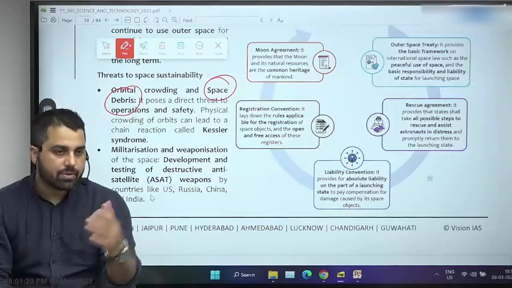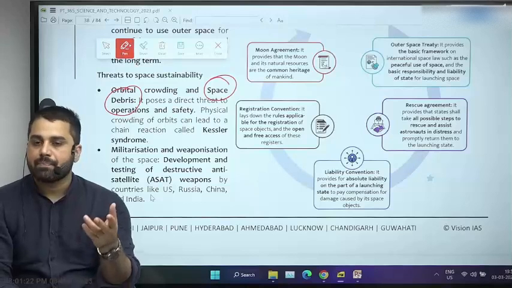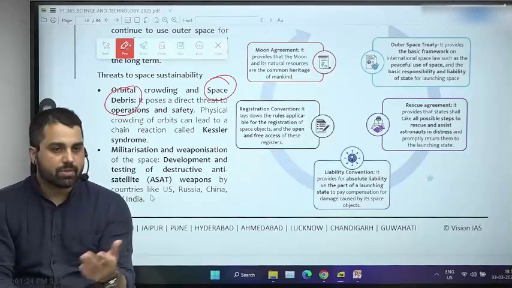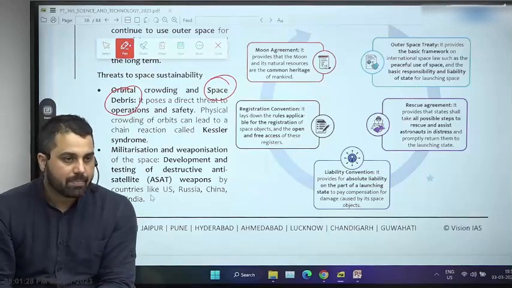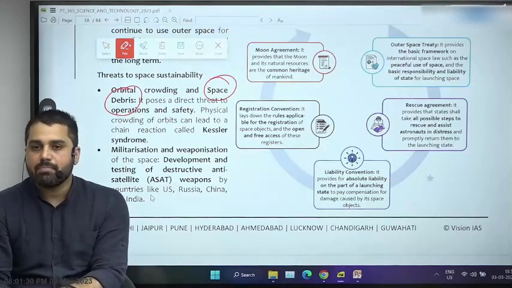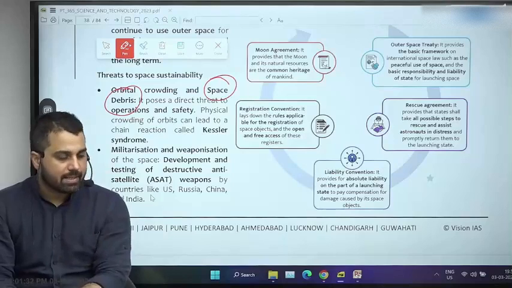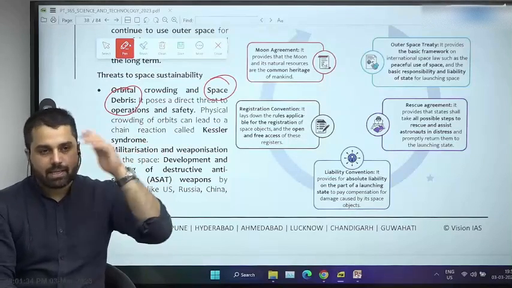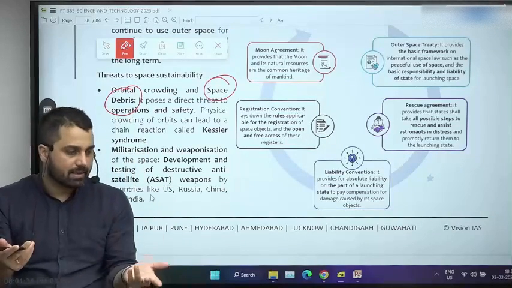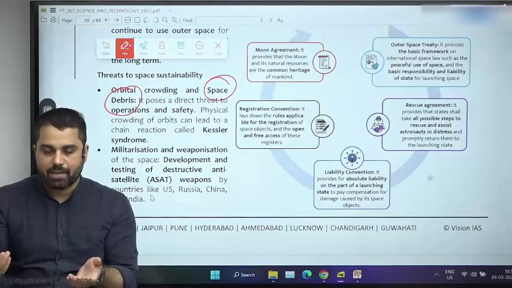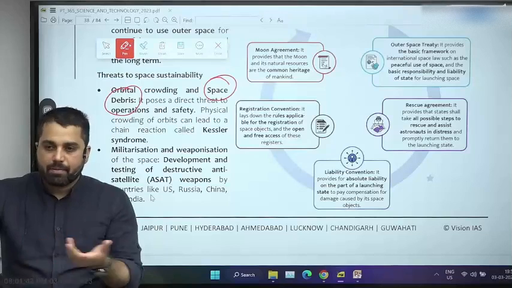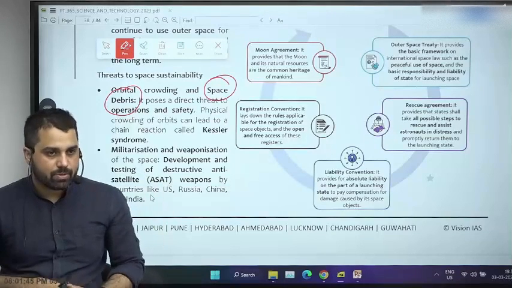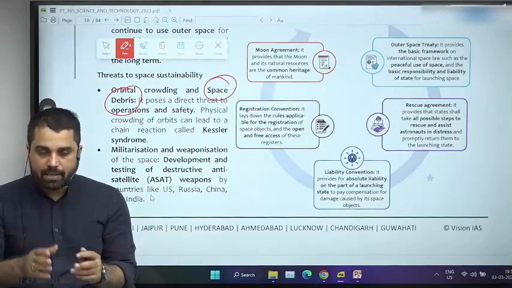So the first question you can ask is how are they created? What are the sources of space debris? Sources can be both natural and man-made. What are the natural sources? Many meteorites and micrometeorites, their parts got separated and are orbiting around Earth. You cannot do anything about them. Whatever is natural creation, you cannot do anything about it. Irrespective of what you do, from time to time there will be natural sources. But what you can do something about is man-made sources.